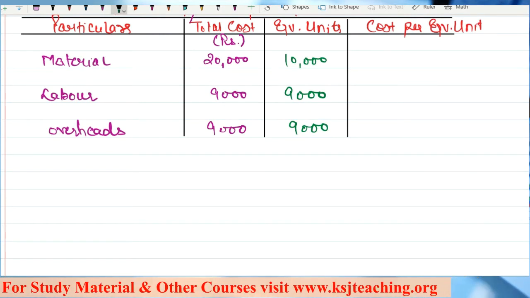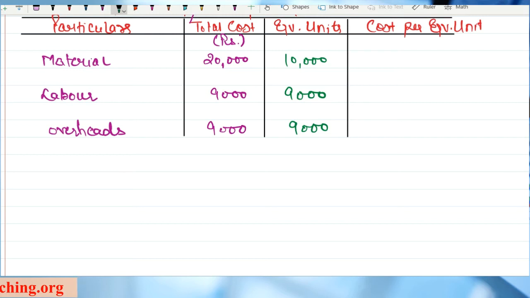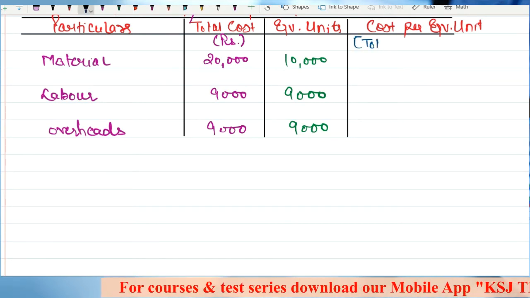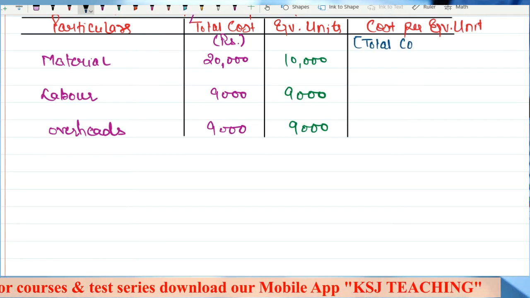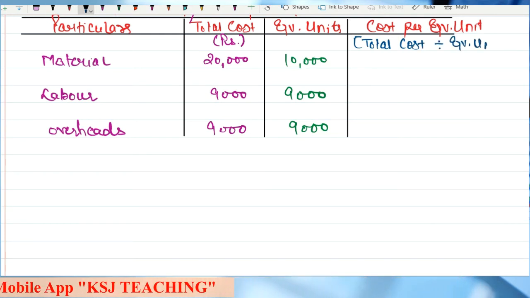Right? Next thing is the cost per equivalent unit. What will be the cost per equivalent unit, sir? Total cost divided by the equivalent unit. So how you will calculate is total cost divided by equivalent units.